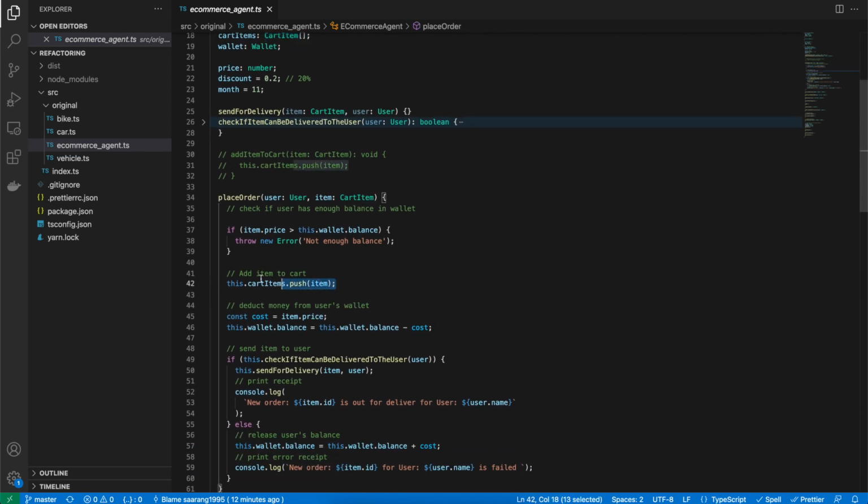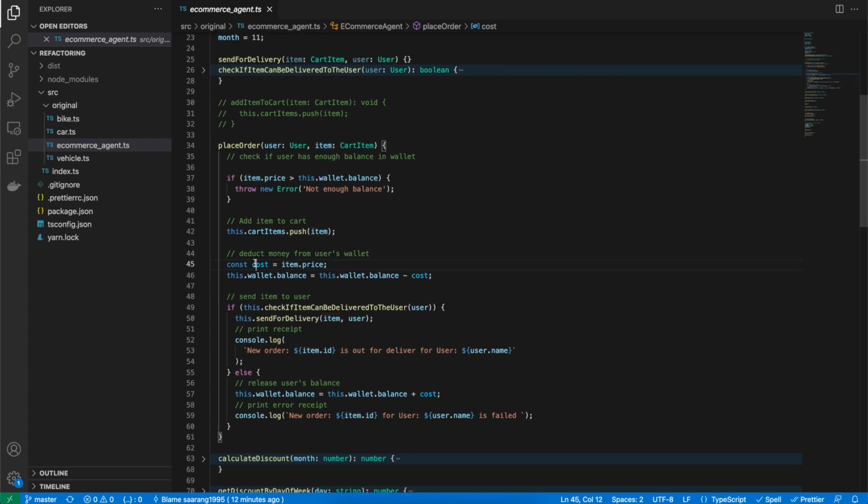I was trying to just resemble the cart wherein we push items just like how we do it in Amazon. And then the second thing that I'm doing after this is to deduct the money from the user's wallet, for which the price is subtracted from the balance of the user.